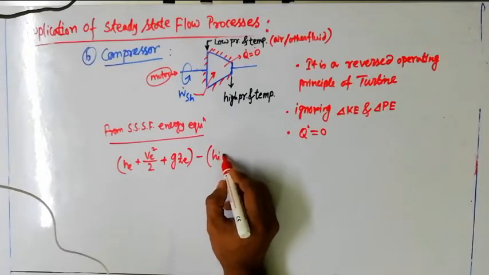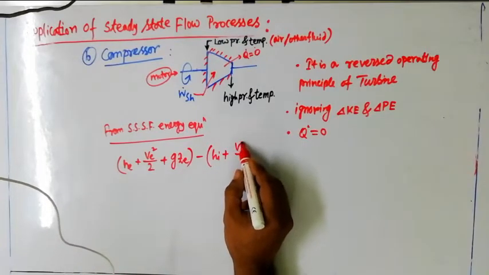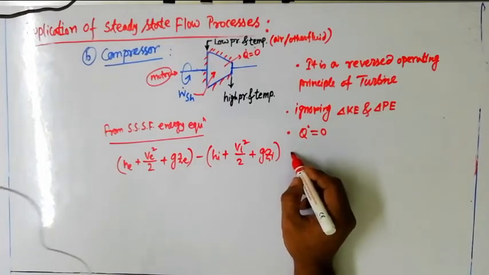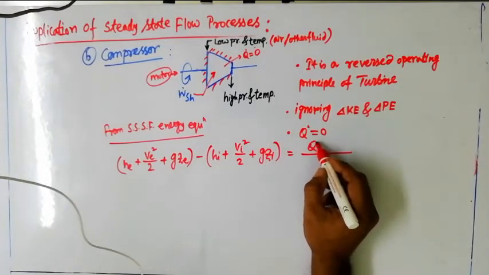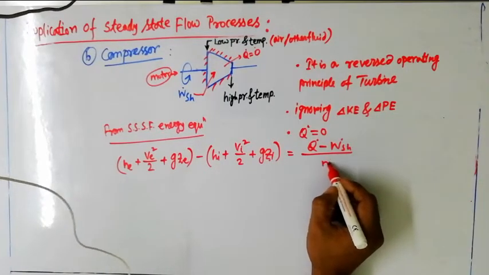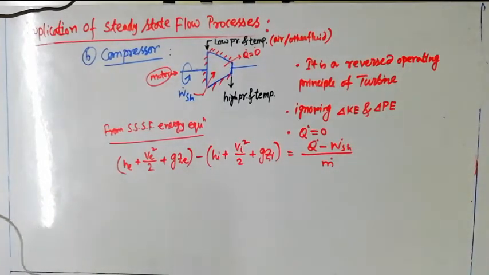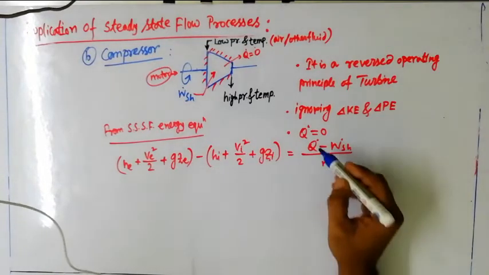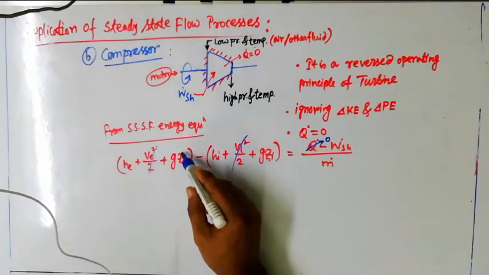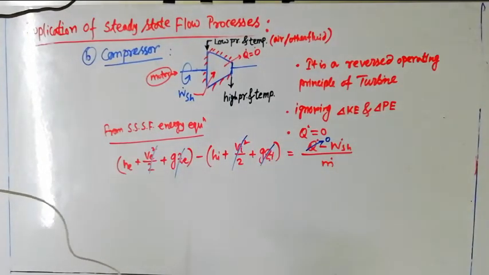HE minus HI plus (VE square minus VI square) by 2 plus g(ZE minus ZI) is equal to Q dot minus W dot SH by M dot. That is the whole equation. Similarly, as we did for the turbine, Q dot is 0, change in kinetic energy is ignored, and change in potential energy is ignored.